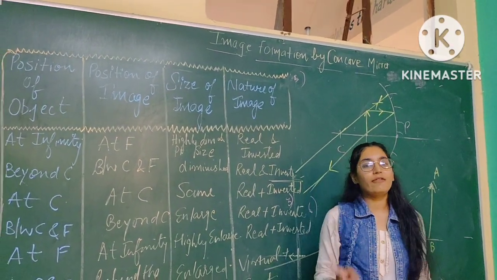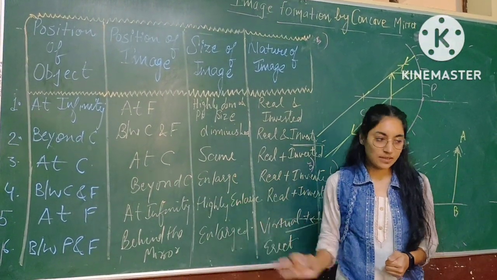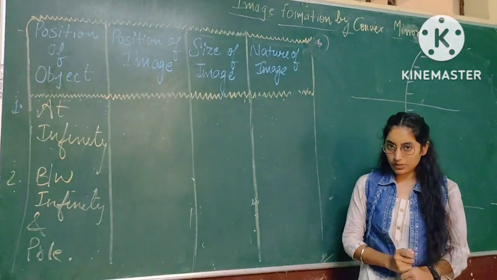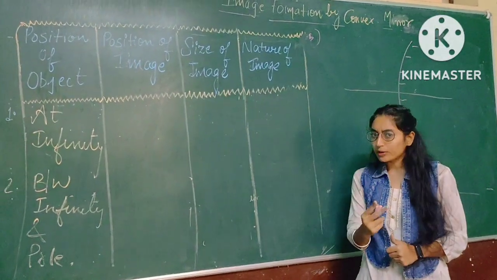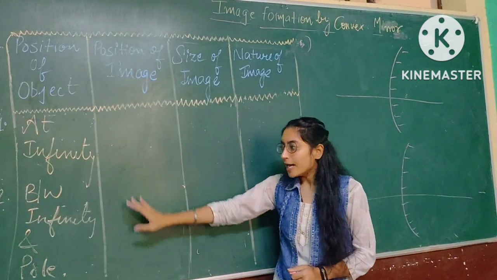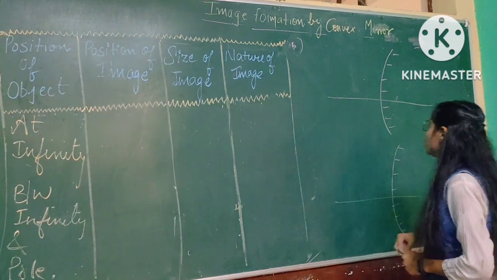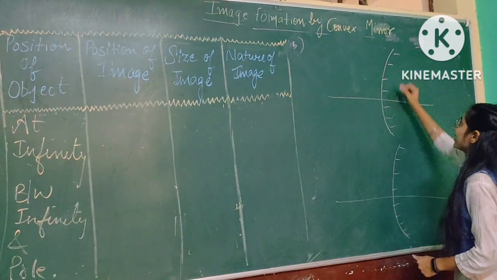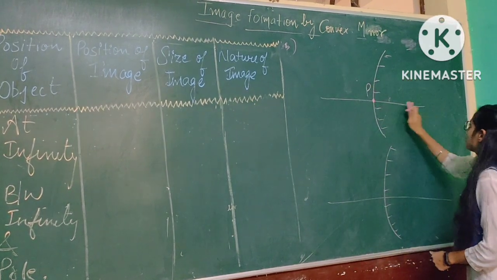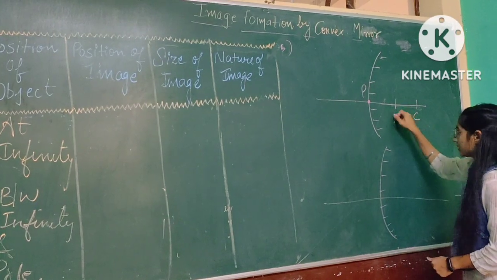So here we are left with only two cases, that is, image formation by the convex mirror. Let's start the image formation by the convex mirror. In a convex mirror, there are only two cases: the first is when the position of the object is at infinity, and the second case is between infinity and the pole. So this is your convex mirror. This is the pole, this is the center, and this is the focus.